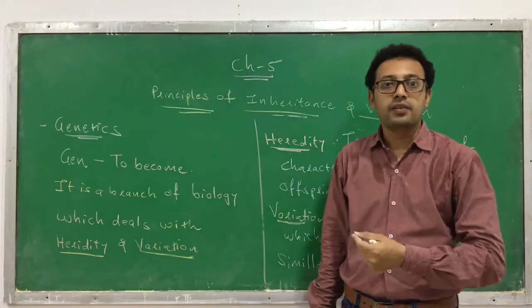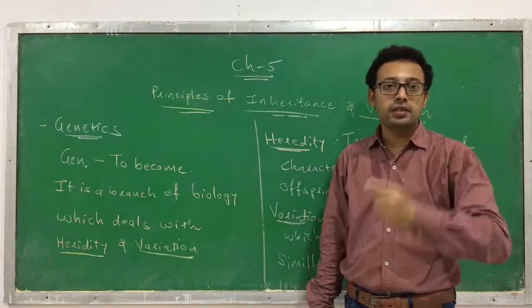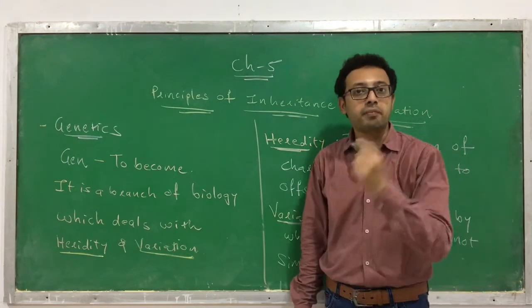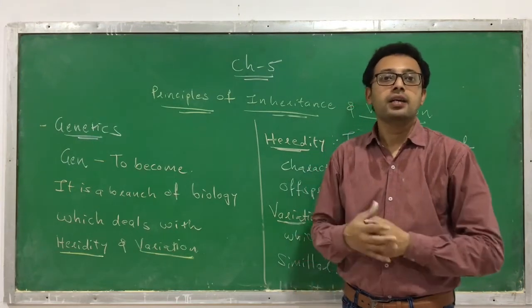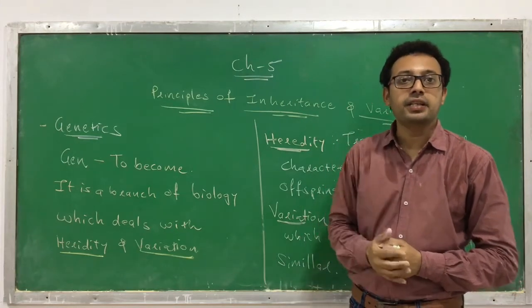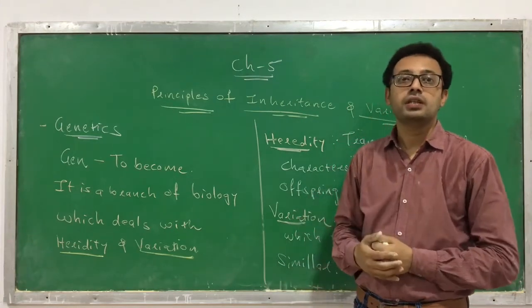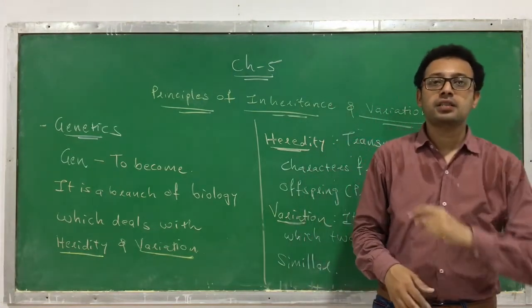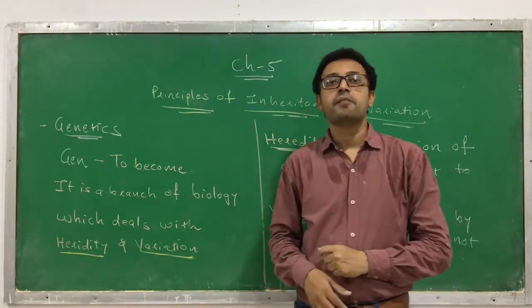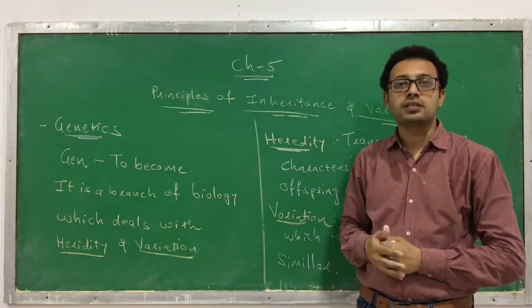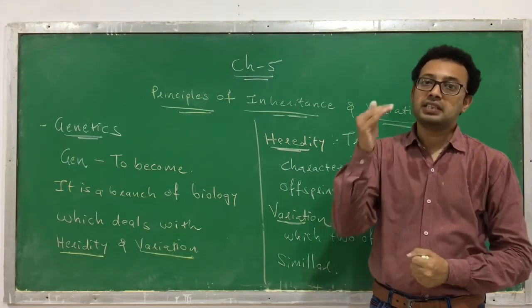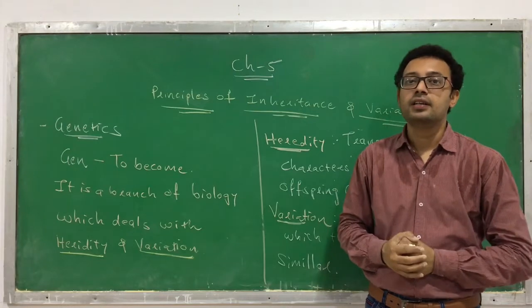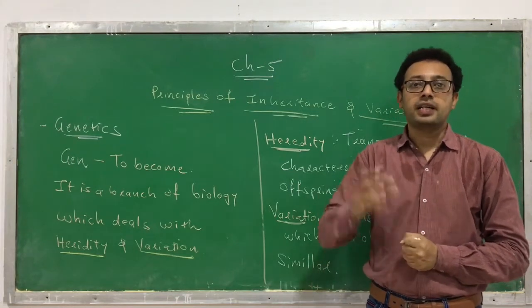Still, we were generating a better offspring, or better next generations, by performing selective breeding, in plants as well as in animals.